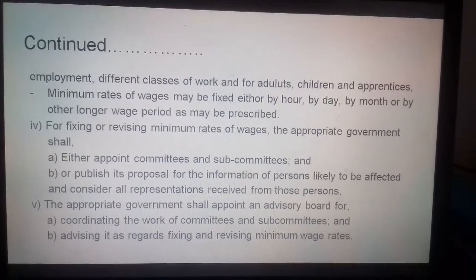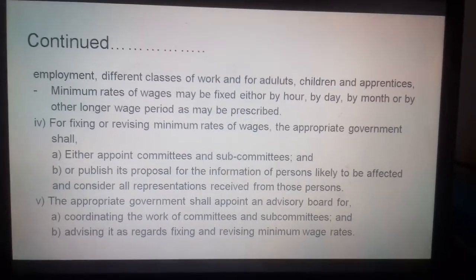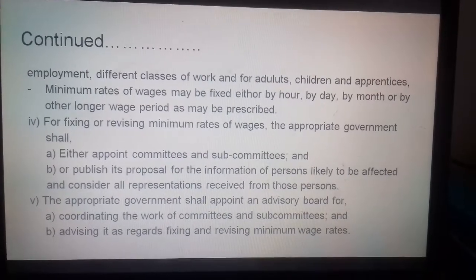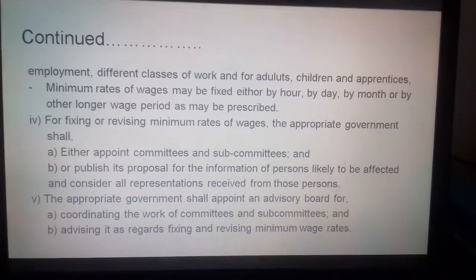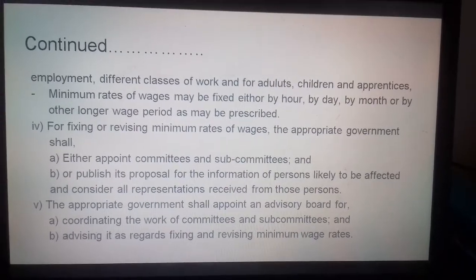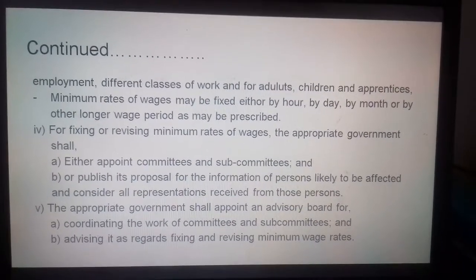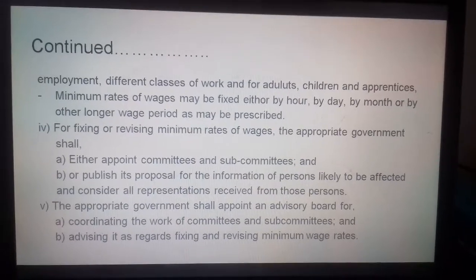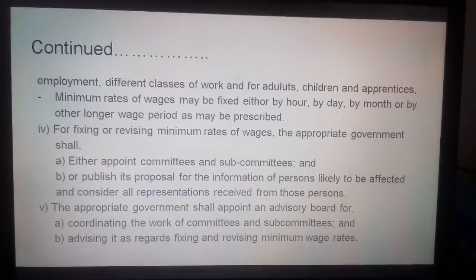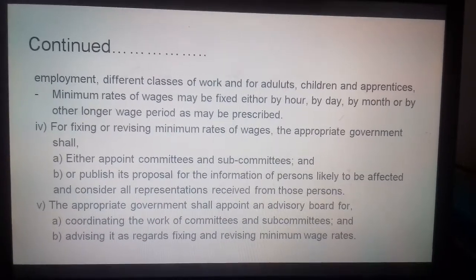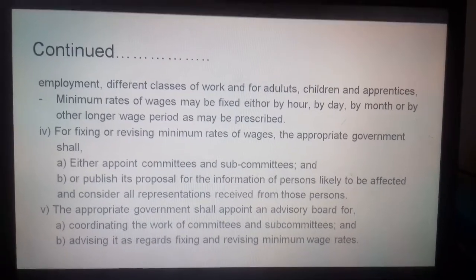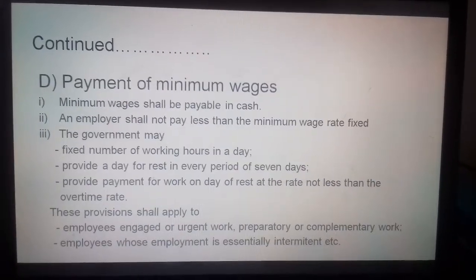For fixing or revising minimum rates of wages, the appropriate government shall either appoint committees or subcommittees, or publish its proposal for the information of persons likely to be affected and consider all representations received from those persons. The appropriate government shall appoint an advisory board for coordinating the work of committees and subcommittees and advising it regarding fixing and revising minimum wage rates.